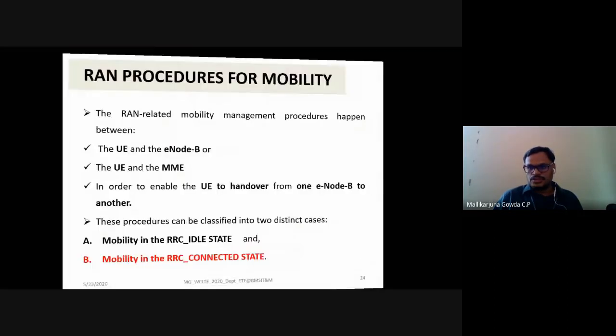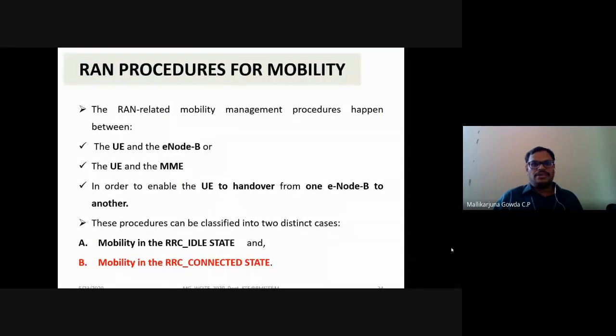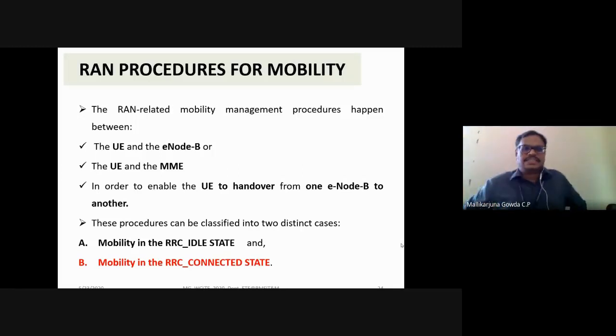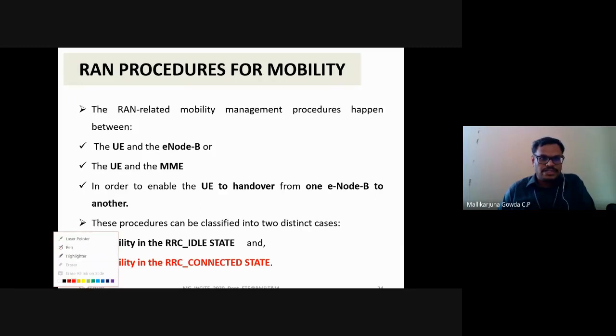So this is about the radio access network procedure for mobility. As I said, the RAN related mobility management happens between two things. One is the user equipment and the ENB. This procedure happens between the user equipment and the ENB, and the other is between the user equipment and the MME.